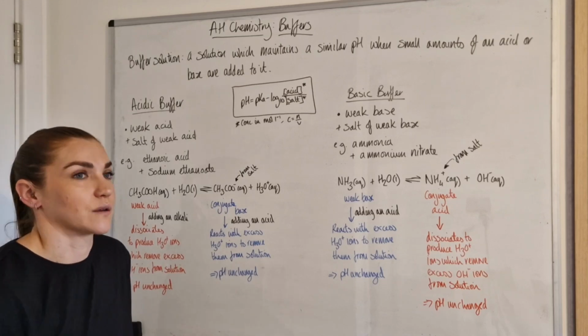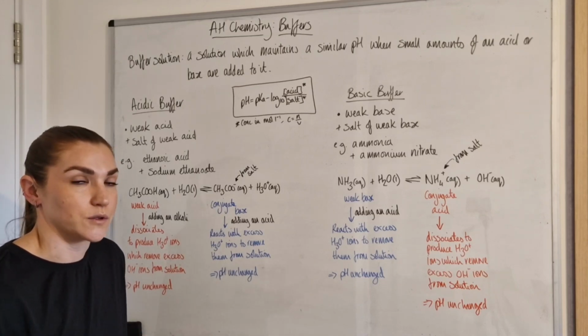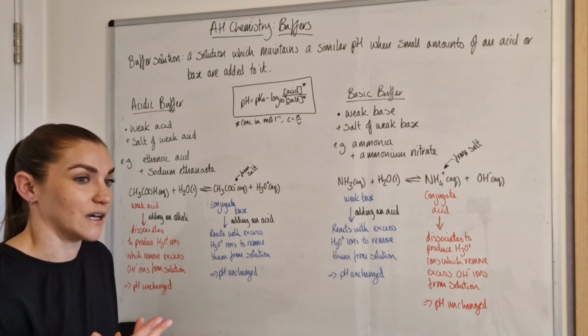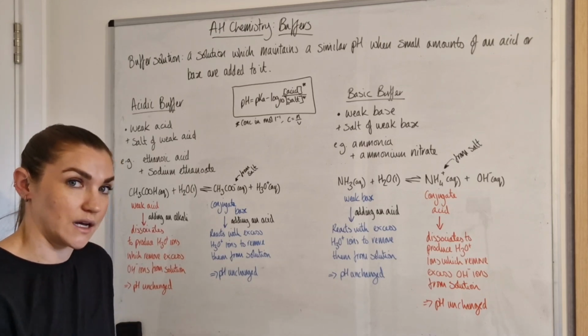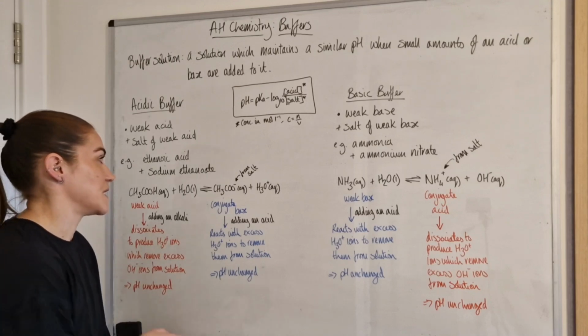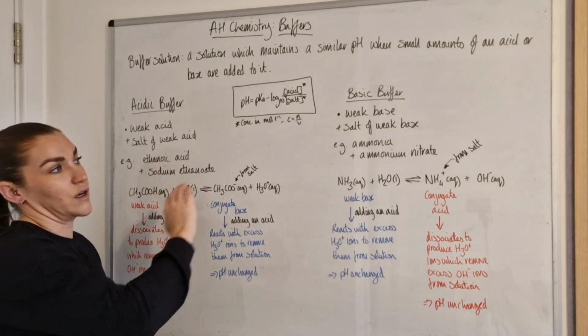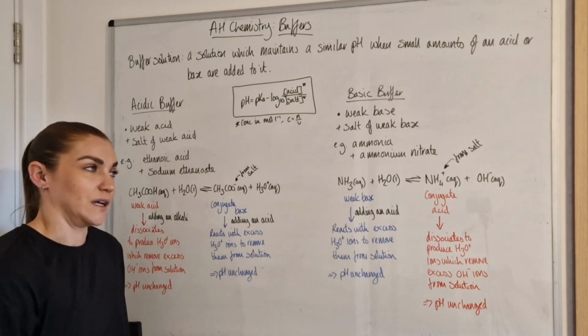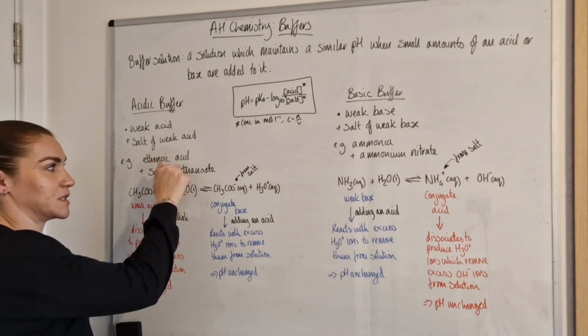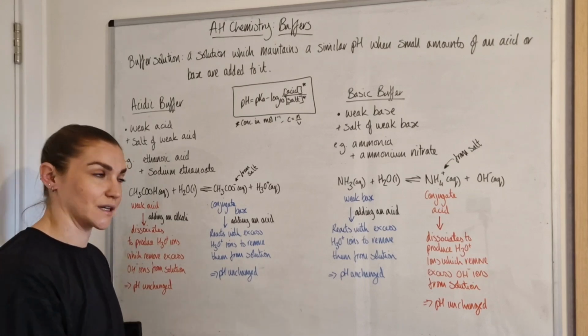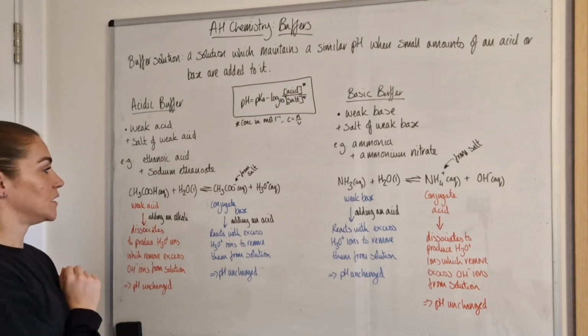So if you're asked a question to pick substances that would be suitable to make up a buffer, you're just looking for a weak acid or a weak base and a salt that's associated with that weak acid or weak base. Like my examples here, you could have ethanoic acid and sodium ethanoate, or ammonia and ammonium nitrate. Just make sure the names match, and that would be your buffer pair.